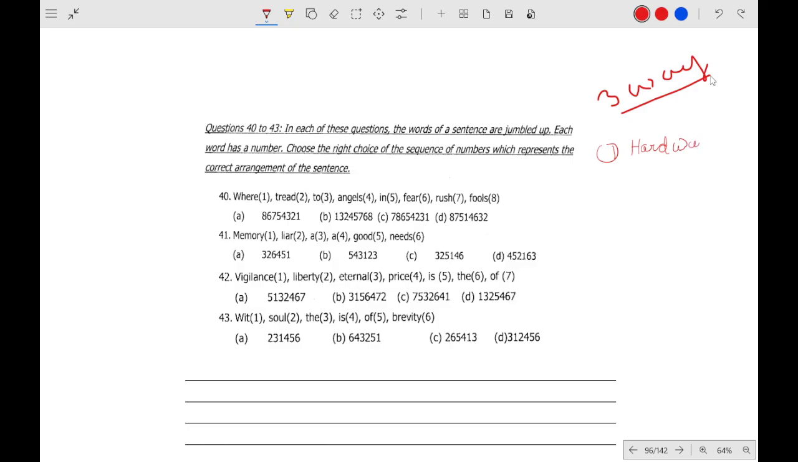So what is the hard way? Hard way is the grammatical way, which I am going to show you soon. And number two way is the option elimination, okay. And number three is know the sentence. Okay, know the sentence. I will show you here.